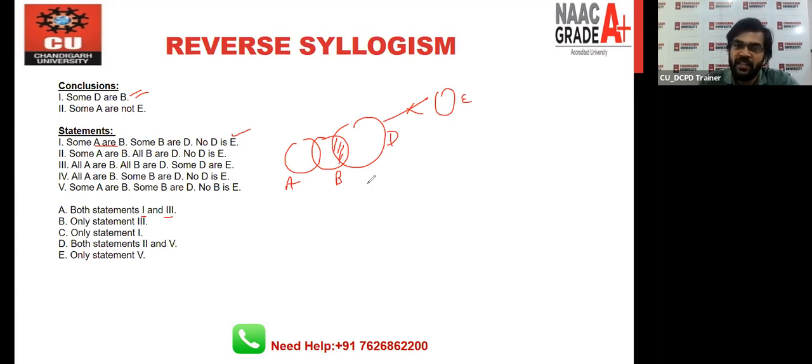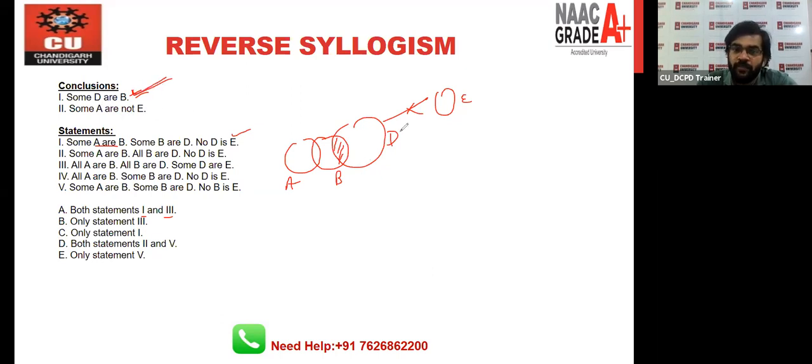So the D and B circles will always overlap, not completely, sometimes 50%, 30%. It can also be 100%, depending on the situation. We cannot separate these two circles, so your answer, some D are B, is 100% right. There is no confusion in that.